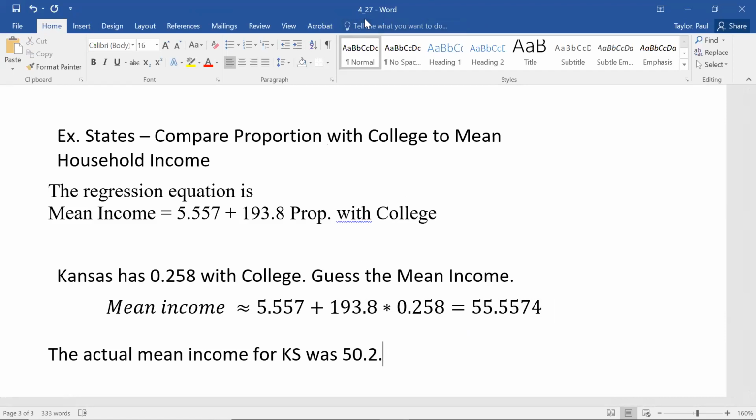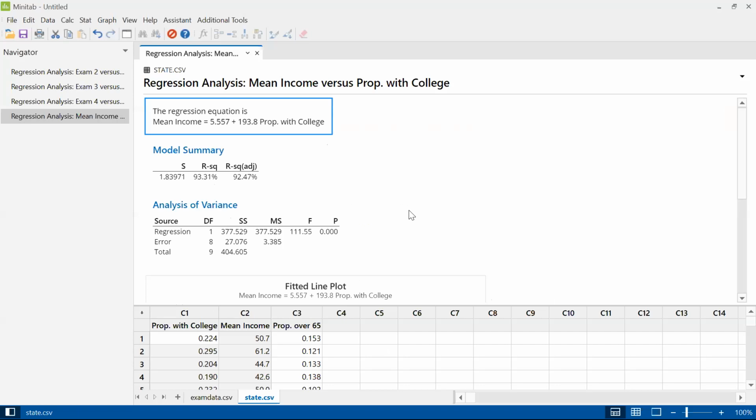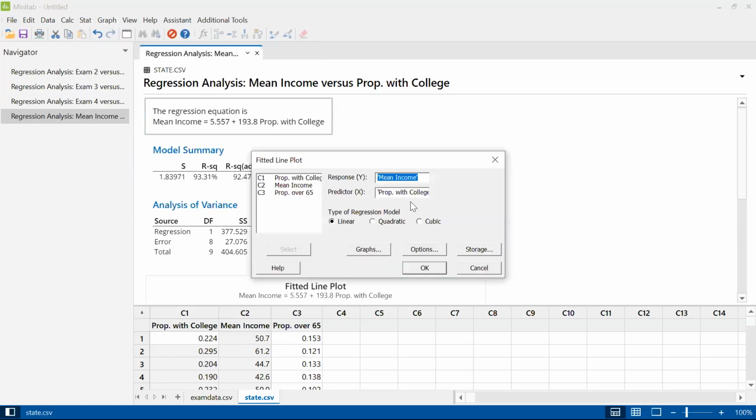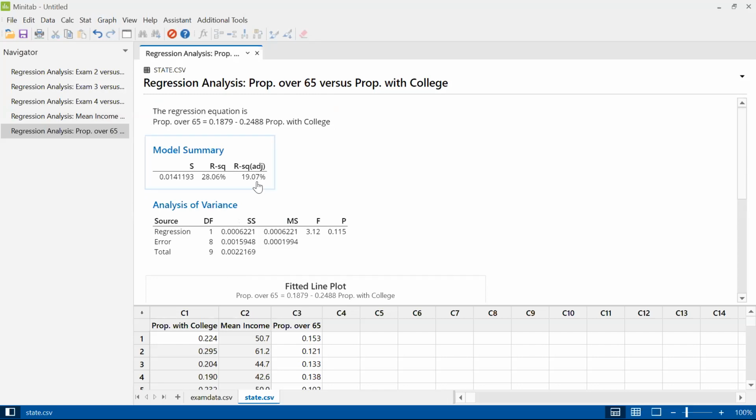Before we shut off this example, before we call it a day, why don't we just run one more quick example using this same data. How about we run proportion with college and proportion over 65? So regression, fitted line plot, let's get rid of this mean income, and we'll do proportion over 65 just to see what we get. Okay, this had a terrible R-squared, worst one of the day.